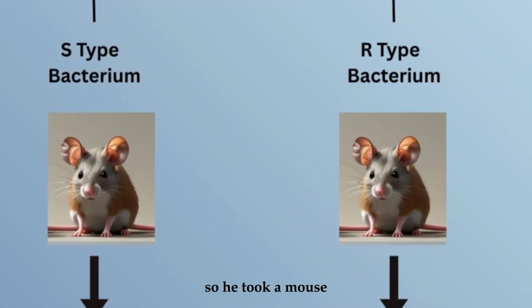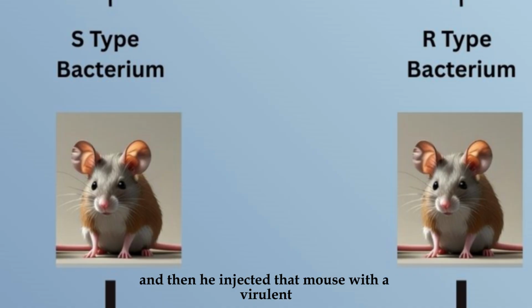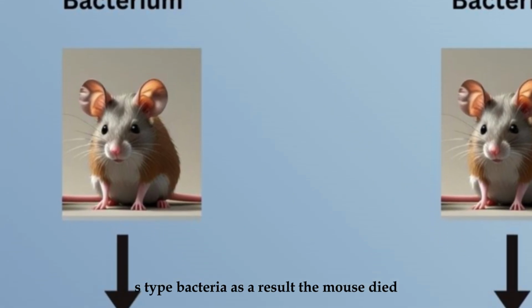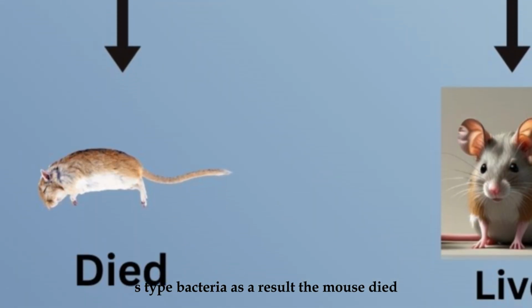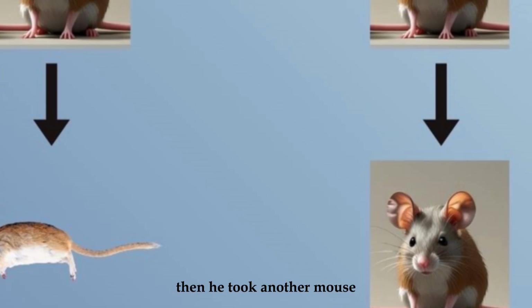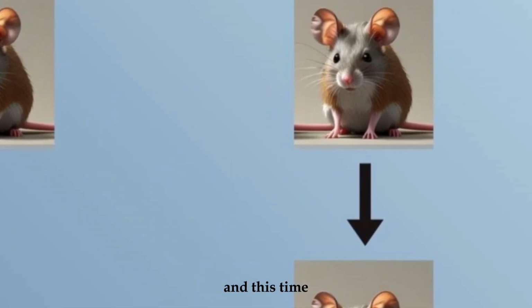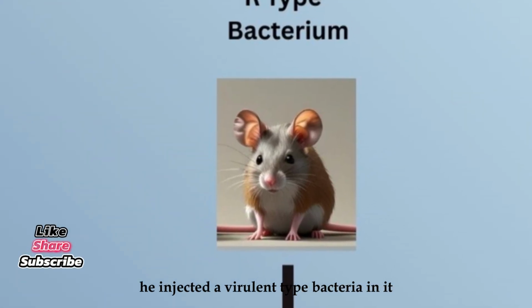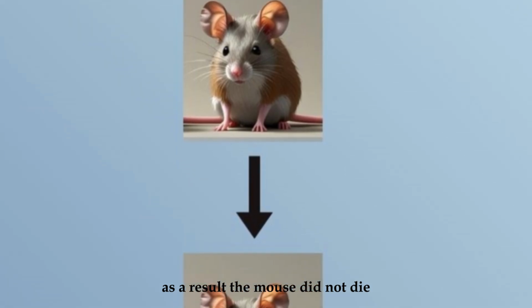Now, let's see how the transforming principle was discovered. So, he took a mouse and then he injected that mouse with virulent S-type bacteria. As a result, the mouse died. Then, he took another mouse and this time he injected avirulent R-type bacteria in it. As a result, the mouse did not die.